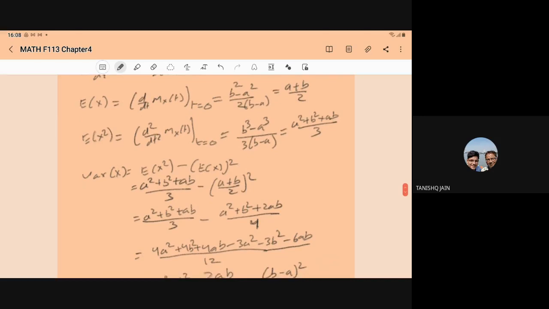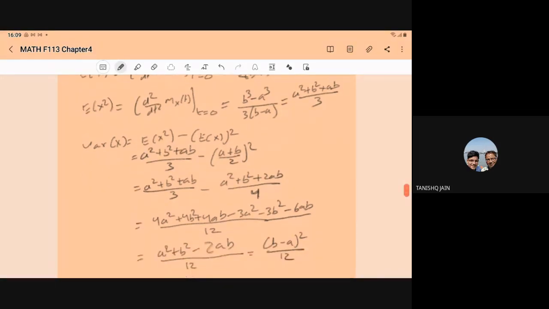So you know the computational formula for the variance. Variance of X is equal to E[X^2] minus (E[X])^2. Just put the values: (a^2 plus b^2 plus ab) upon 3 minus ((a plus b) by 2) whole square. So it will become (a^2 plus b^2 plus ab) upon 3 minus (a^2 plus b^2 plus 2ab) upon 4.